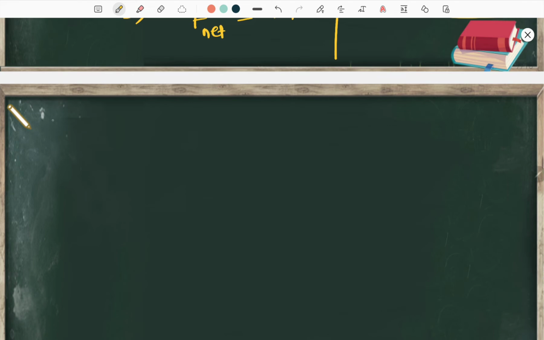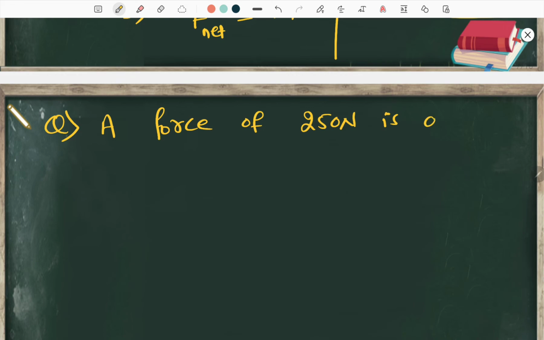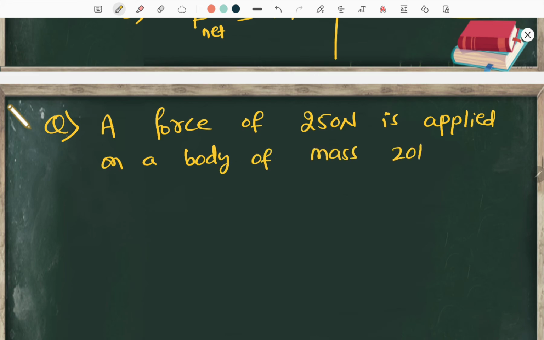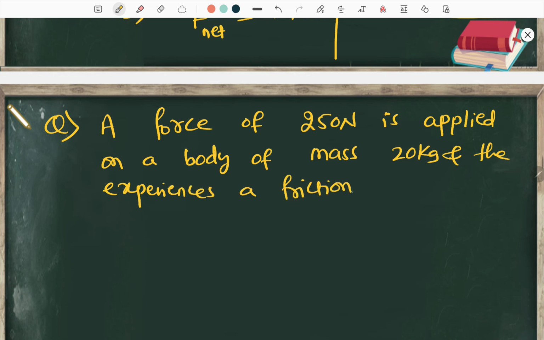I hope the concept of balanced force and unbalanced force is getting clear. Let me give you one more question so that the concept becomes crystal clear. Write down the question. A force of 250 Newton is applied on a body of mass 20 kg, and the body experiences a friction of 50 Newton during its motion.